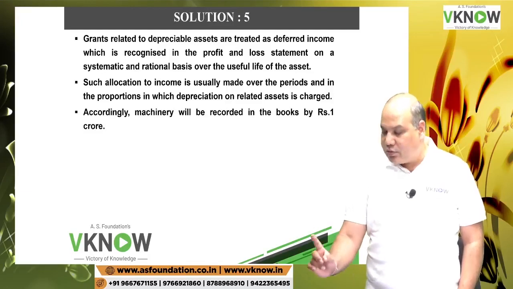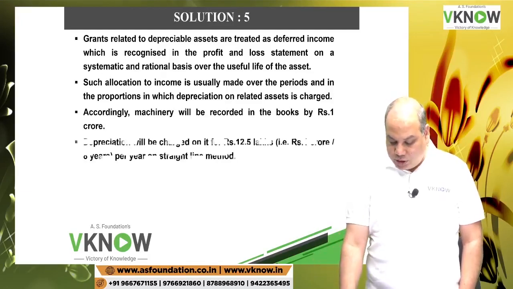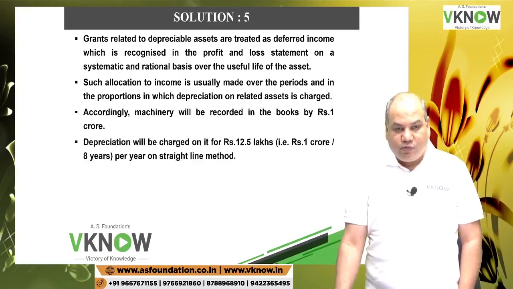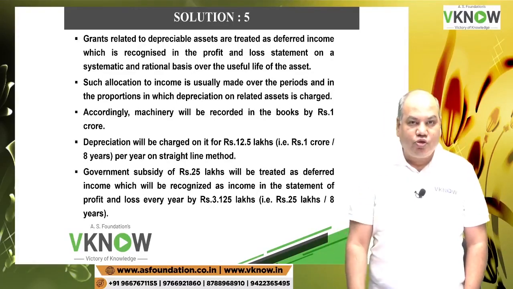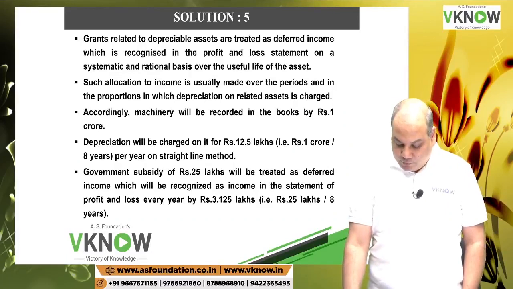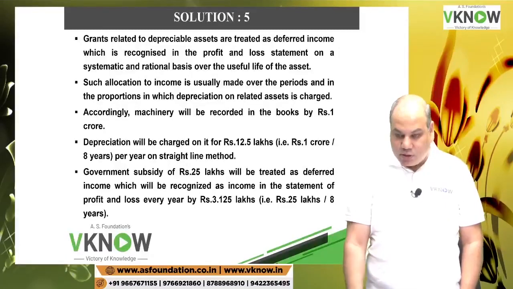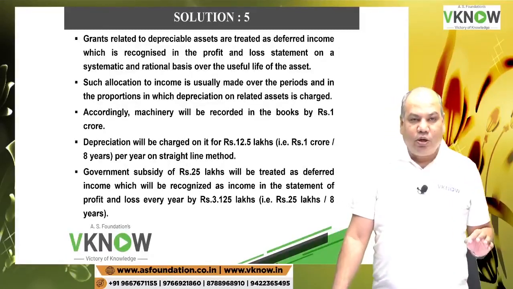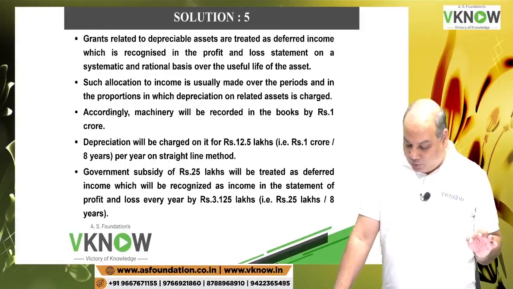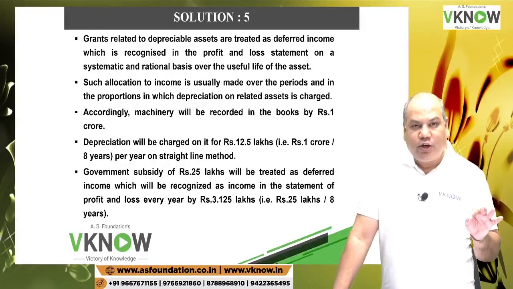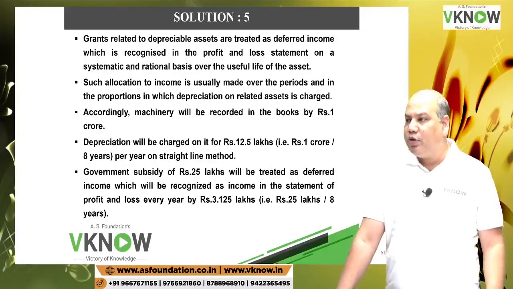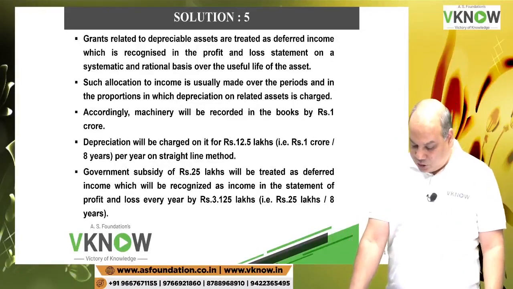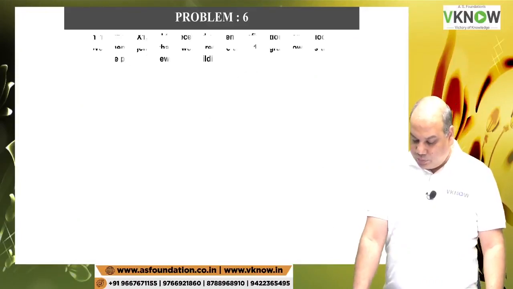asset is charged. Accordingly, machine will be recorded at rupees 1 crore, depreciation will be charged at 12.5 lakh per annum on straight line basis, and government subsidy of 25 lakh will be first credited to deferred income, and from there every year 3.125 lakh will be credited to P&L account.